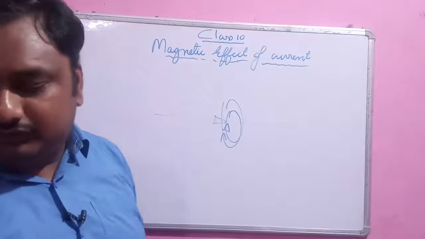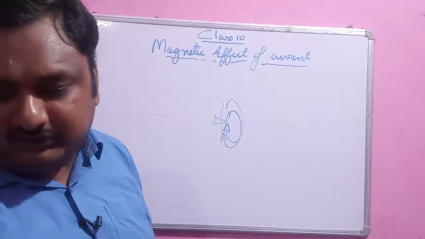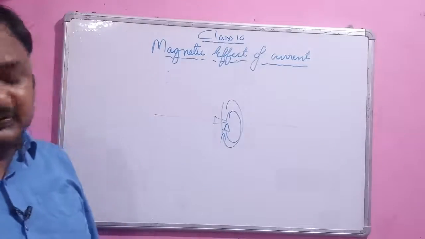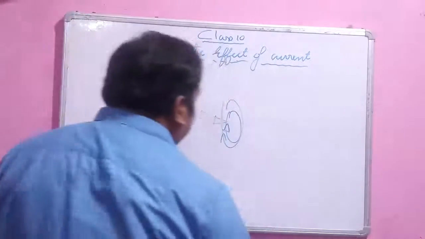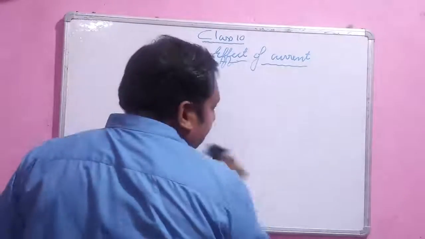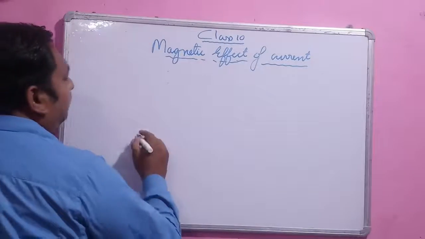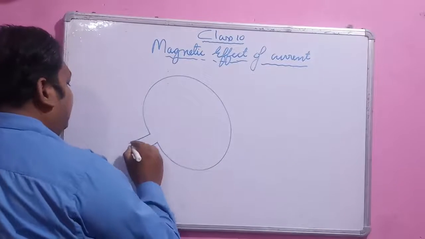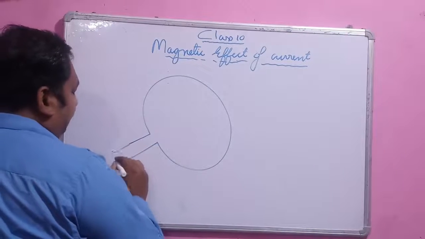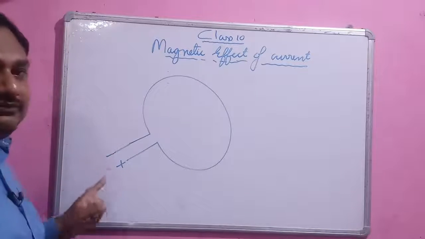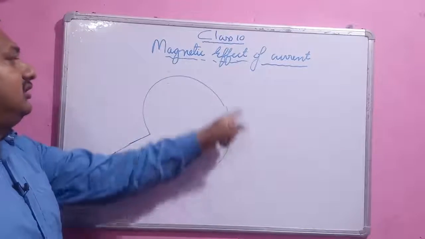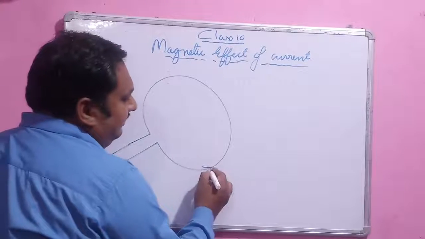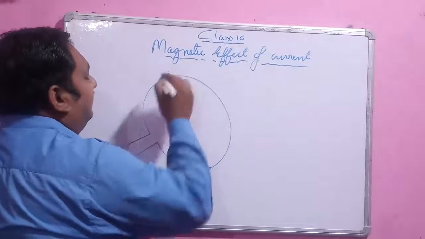Now we will move toward another concept, that is the magnetic field due to a current carrying circular loop. So dear students, whenever current is flowing through any circular loop, suppose this is a circular loop, here the current comes from this positive terminal, rotates in a circle and goes to the negative terminal. So this is the direction of current.